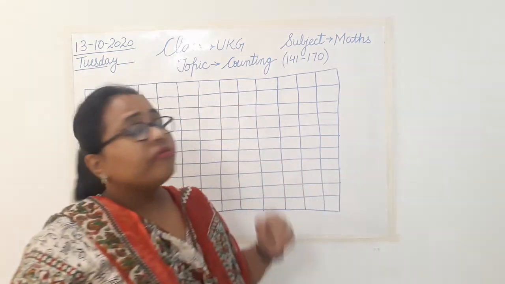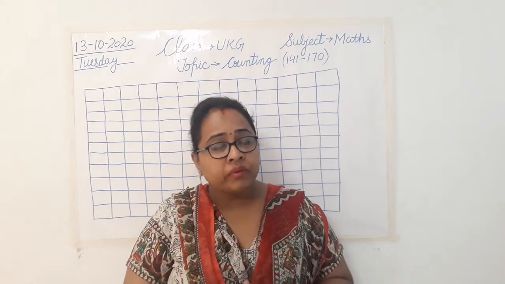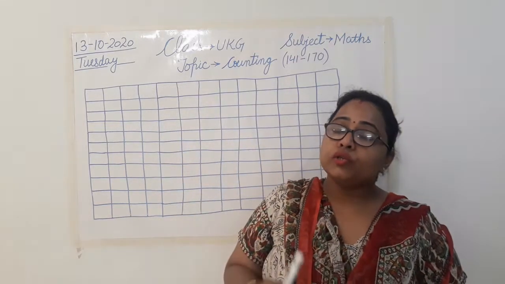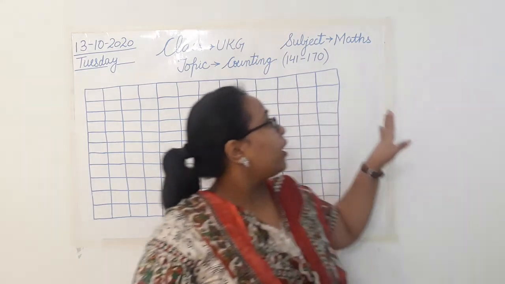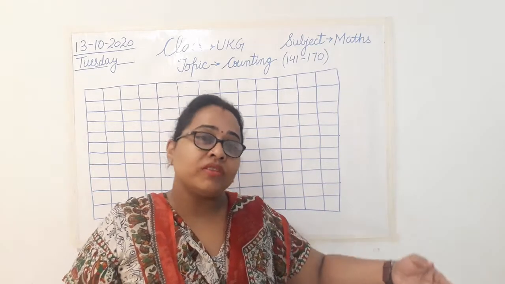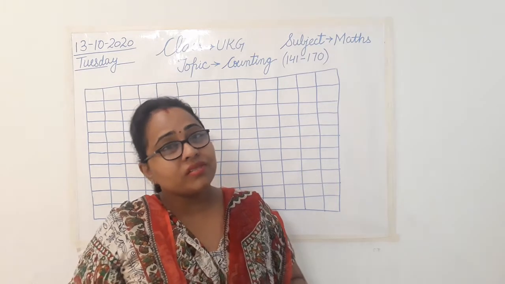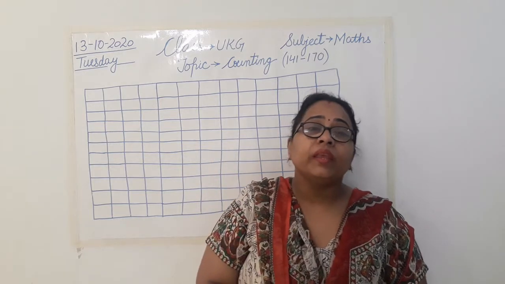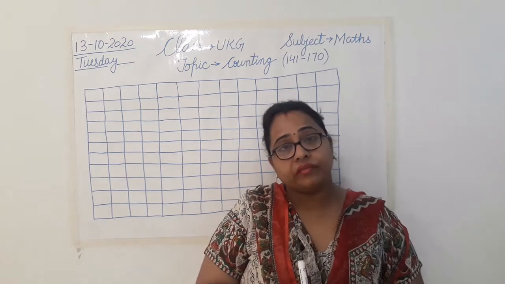So in maths we have completed our counting till 140. You remember that? Till 140 we have already completed our counting. So today ma'am is going to teach you from 141 to 170. Clear? So we are going to move ahead in our counting today. One of the most important parts of mathematics is counting, isn't it? So let's begin. But before starting that counting, can anyone tell me how we have written the counting after 100?